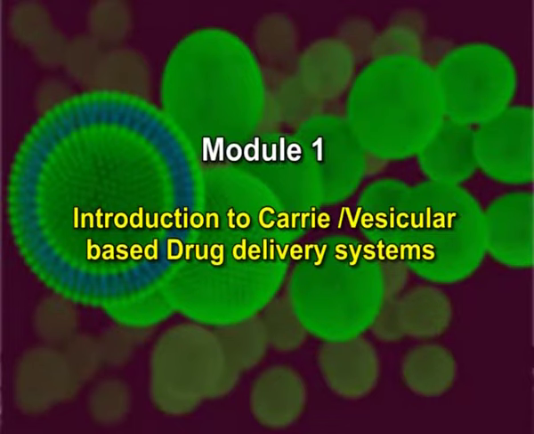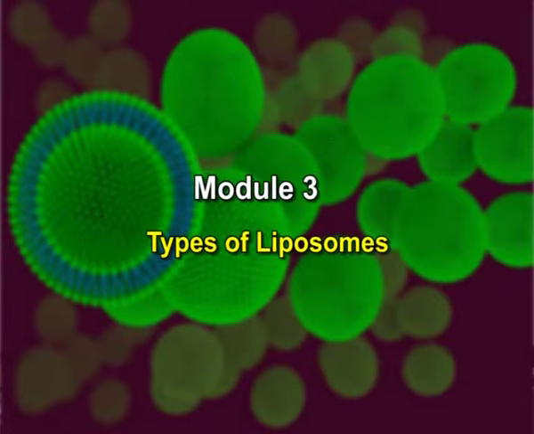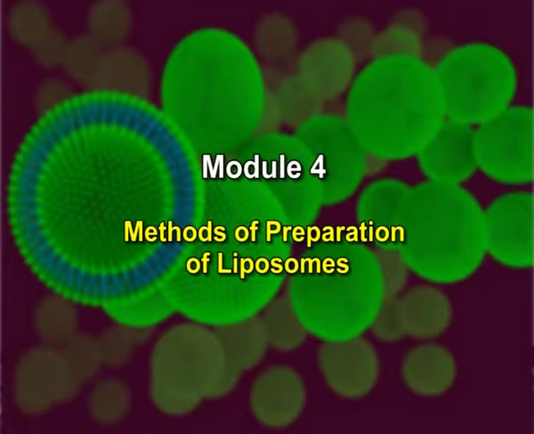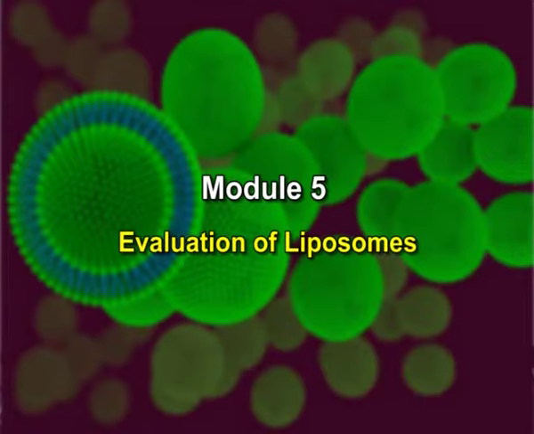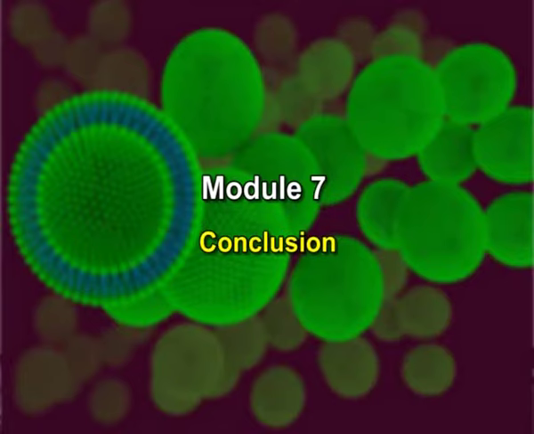Module 1 is Introduction to Carrier or Vesicular Based Drug Delivery Systems. Module 2 is Liposomes Introduction. Module 3 Types of Liposomes. Module 4 Methods of Preparation of Liposomes. Module 5 Evaluations of Liposomes. And Module 6 Applications of Liposomes. Module 7 is Conclusion.